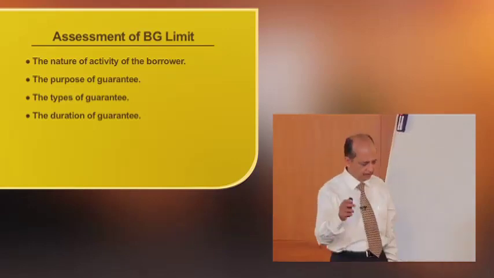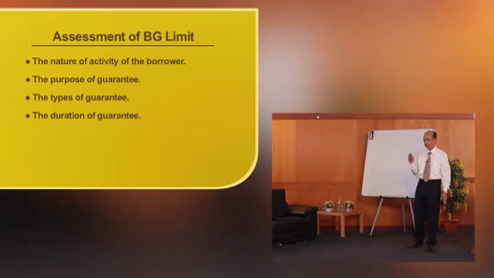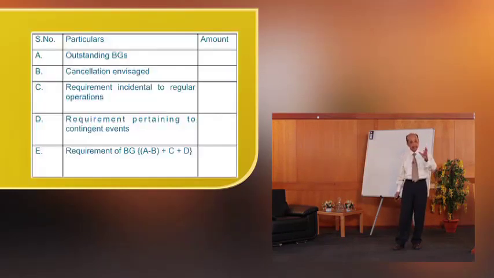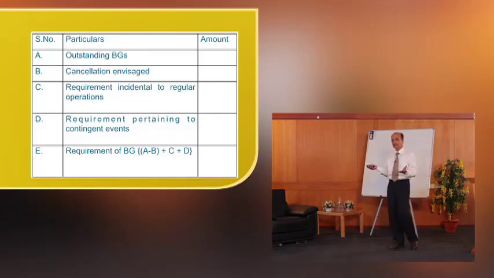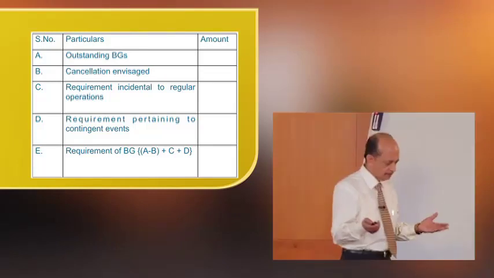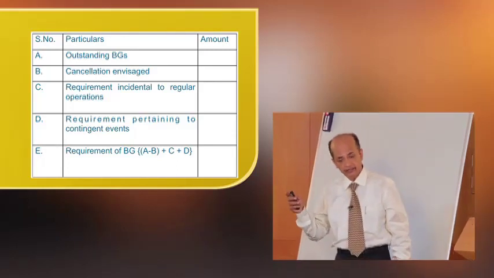At the time of a particular day or month, you can work out what the outstanding BGs are. It is an existing customer, so what would be the outstanding BG as on the date? That is taken. Add the guarantees which are likely to be issued during the year. A few guarantees are likely to be cancelled during the year, so you deduct the number and amount of guarantees likely to be cancelled.